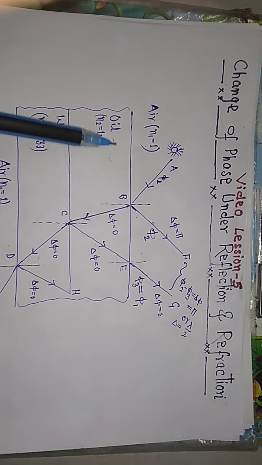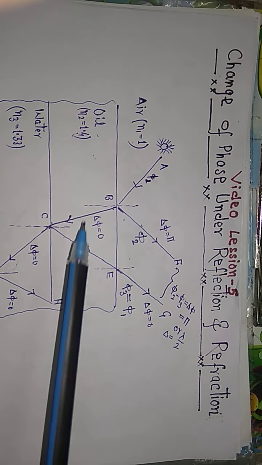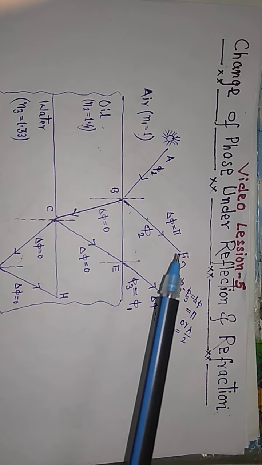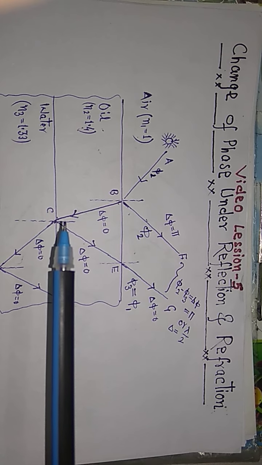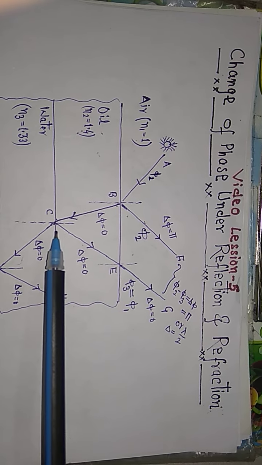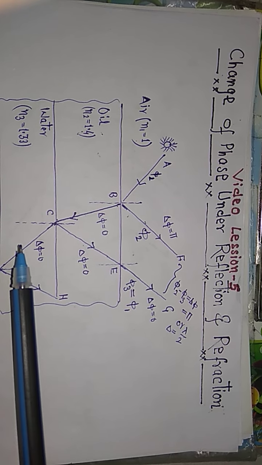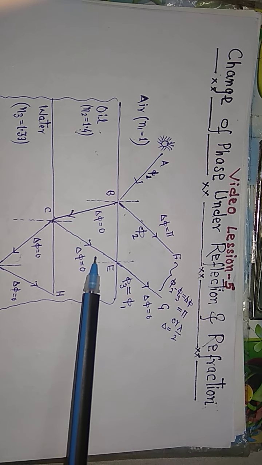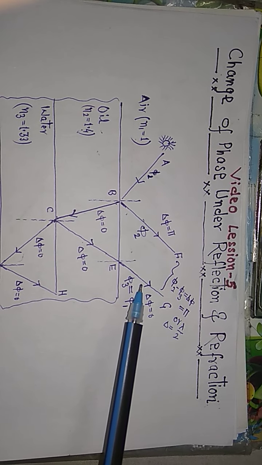Then the light is partially reflected and partially transmitted into the oil medium. At point C, the light is again reflected back and transmitted into the water medium. This reflected component is then transmitted into the air medium.